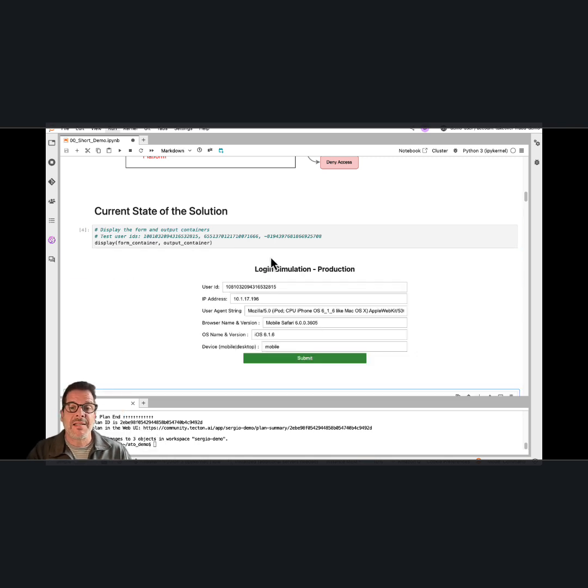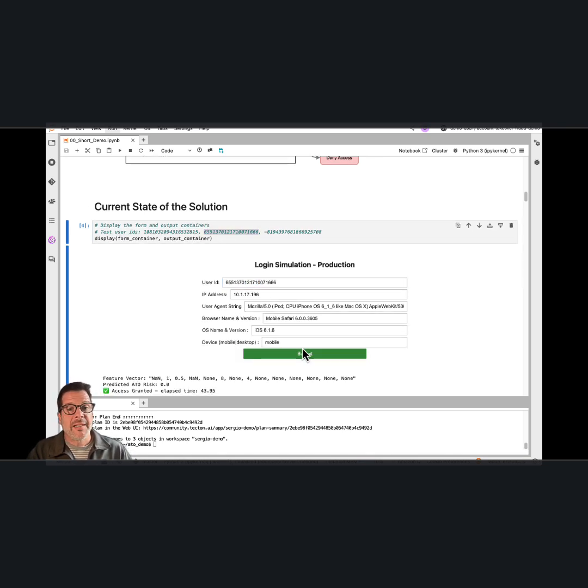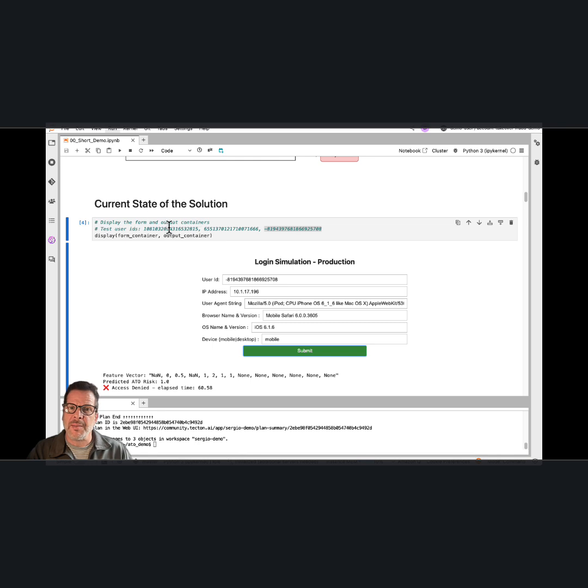Let's go ahead and test this from the notebook. I'm searching users here, and you can see the different responses. Notice the elapsed times. Every time I click, it retrieves features from Tecton, runs inference through the SageMaker endpoint, and processes the final logic to grant or deny access, all in milliseconds.